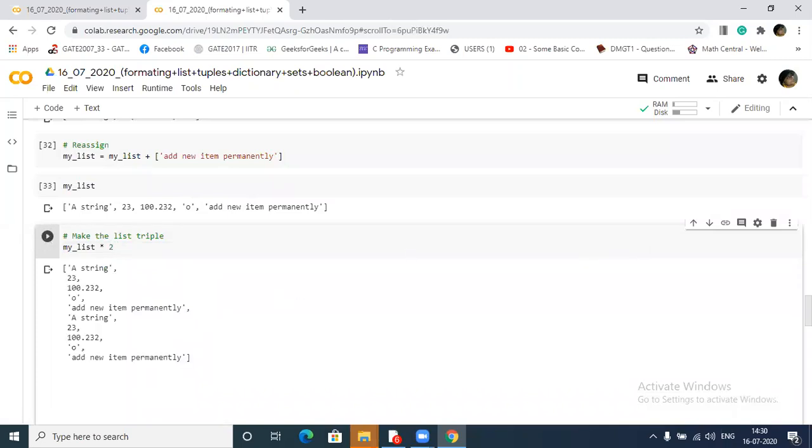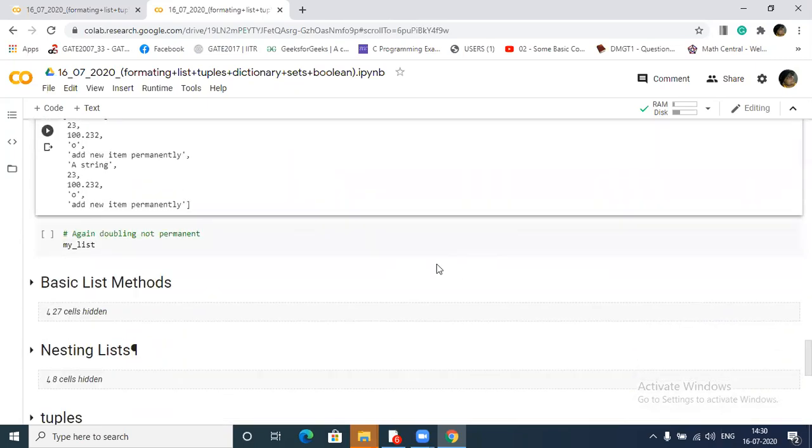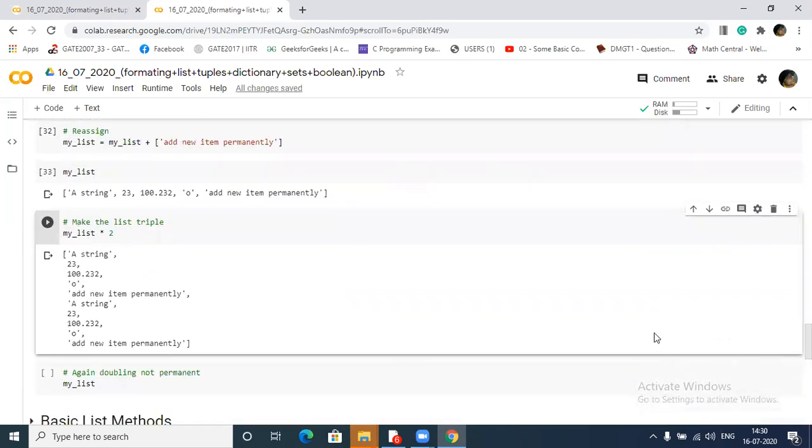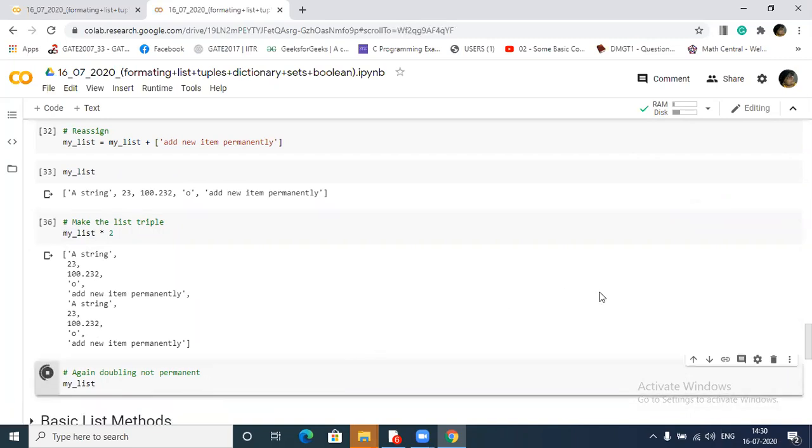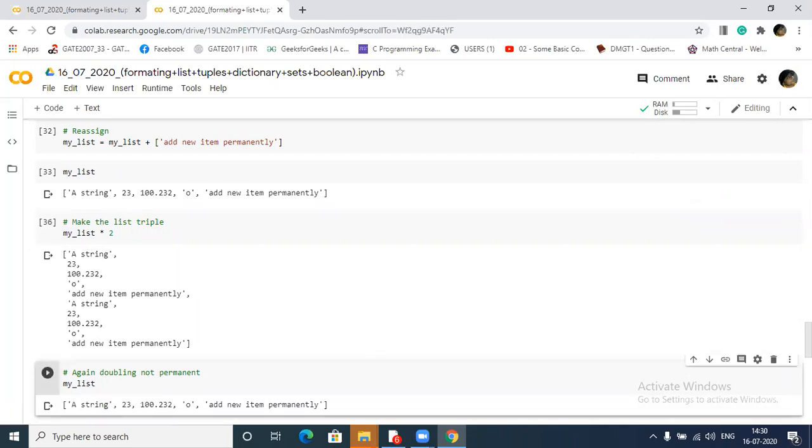Okay, it's also a temporary result, it's just showing as a temporary result. If you want to make it a permanent change, then just reassign it. But since we have not reassigned it, it's just a temporary result. When I print this one, it will show our original result again.